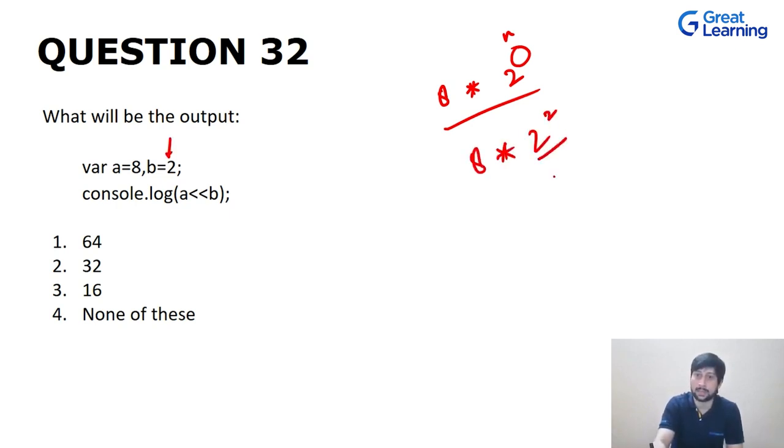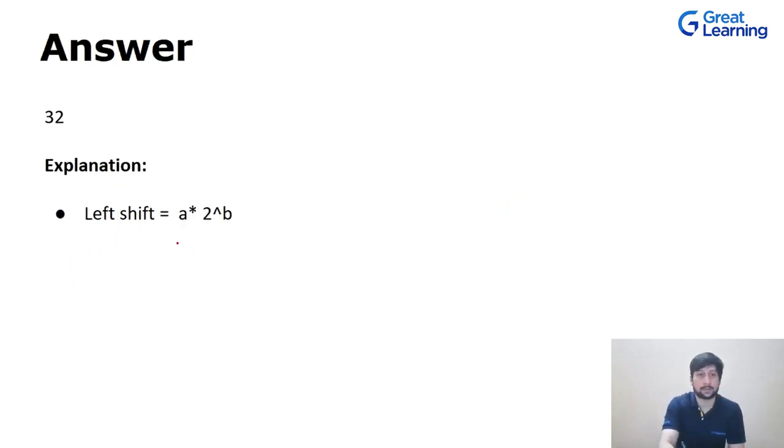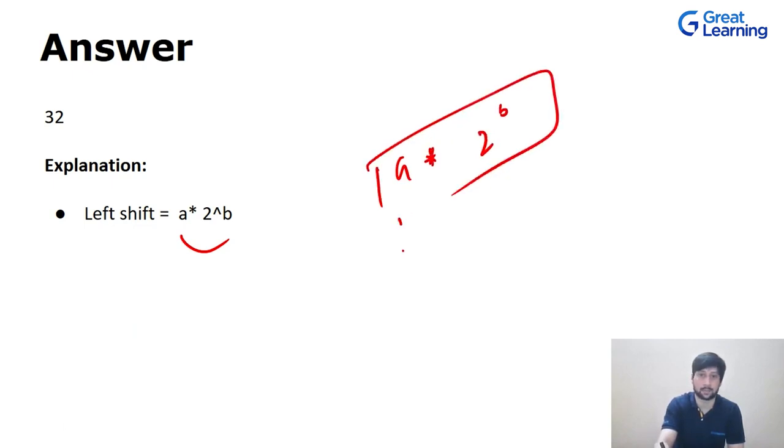So 2 raised to the power 2 is 4. So 8 into 4 is 32. This is the value. Whenever you are doing a left shift, your number will always increase. So here is the trick that I was talking about: you have A, then 2 raised to the power P, where P is the number of times you want to shift.